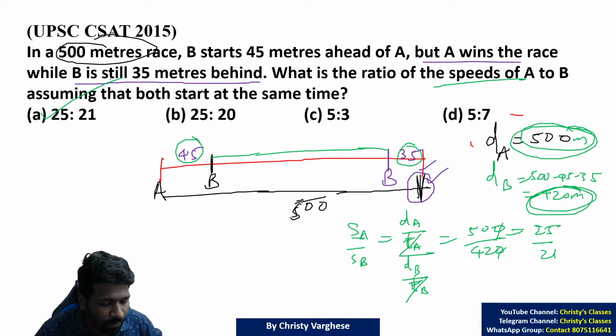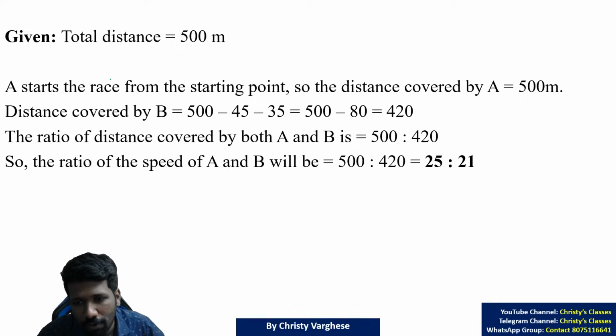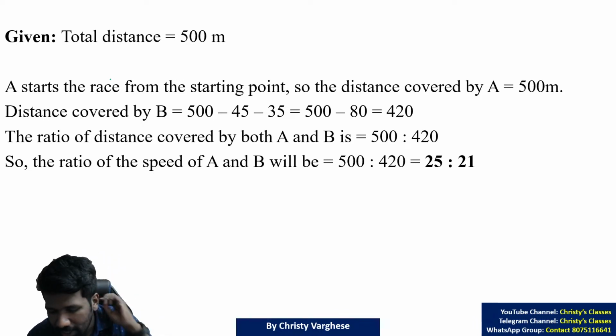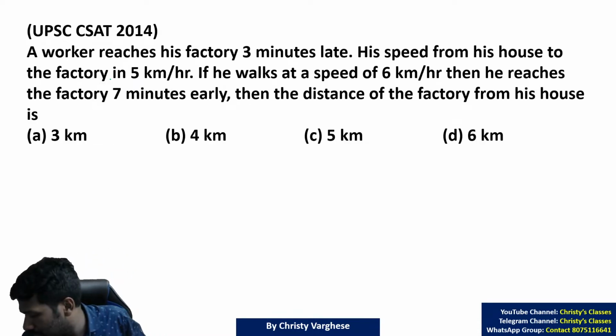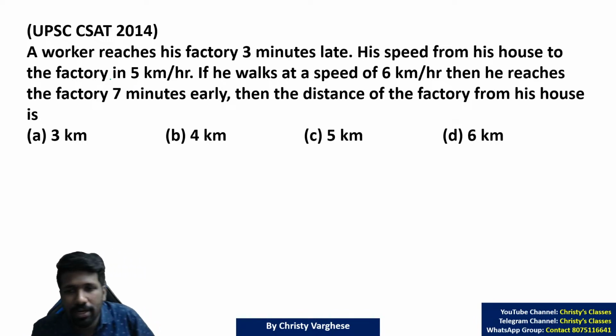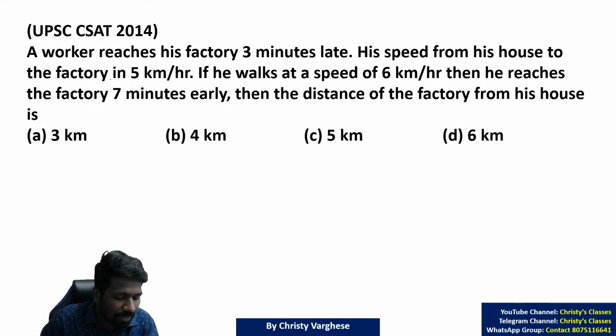This is an example of a racetrack question. In 3-4 exams, this racetrack question was asked in UPSC. In CSAT also, this was asked multiple times. Racetrack kind of questions. So that is another type of speed, distance, time problem. This was also another type. You can try it yourself. Equating time. I will add this in the practice questions.